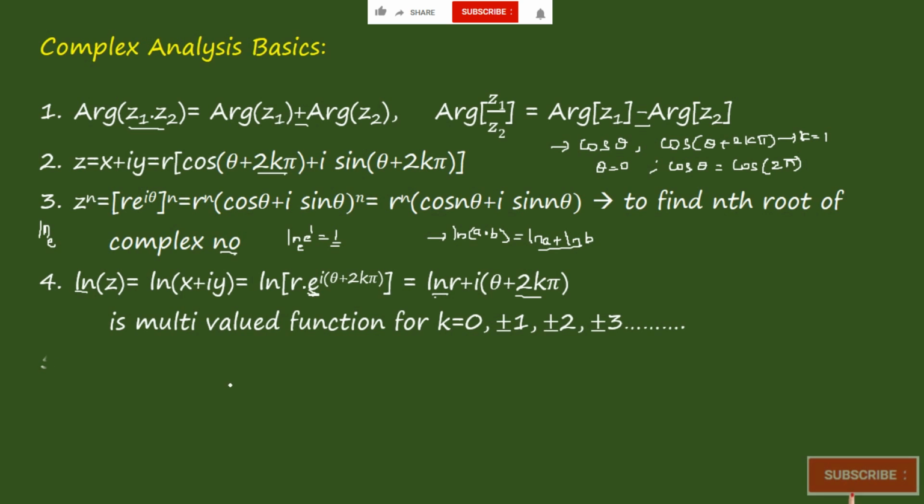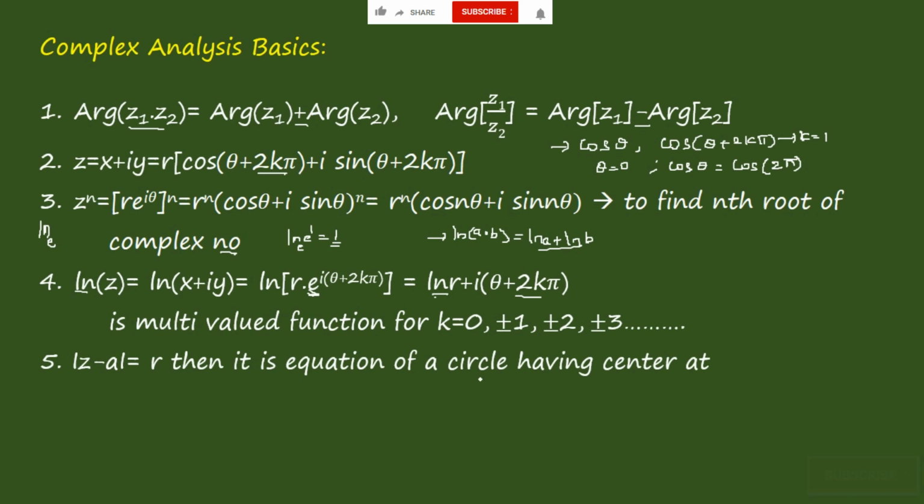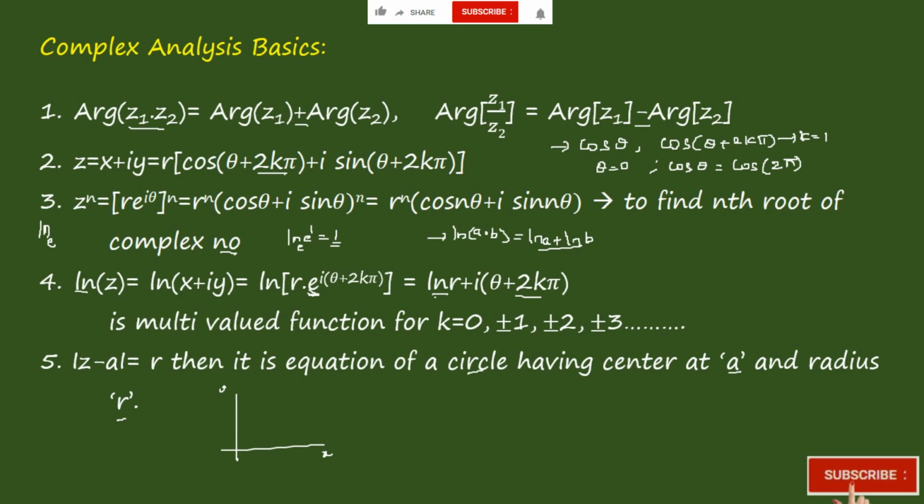Coming to the next one. If you consider modulus of z minus a is equal to r, then it is an equation of a circle having a center at a and a radius of r. If you consider the x and y axis, then we will be getting a point a, which is nothing but the center of the circle, and we have a circle here, and this particular radius is given as r. The same thing has been written here.